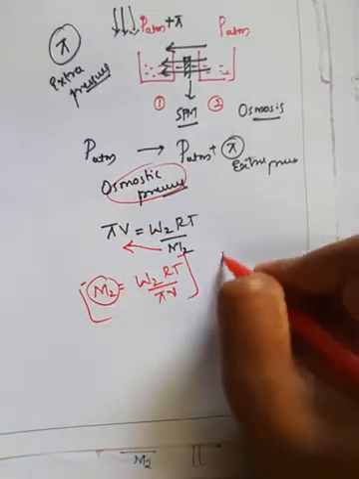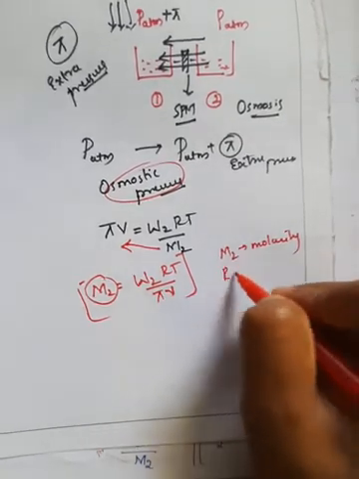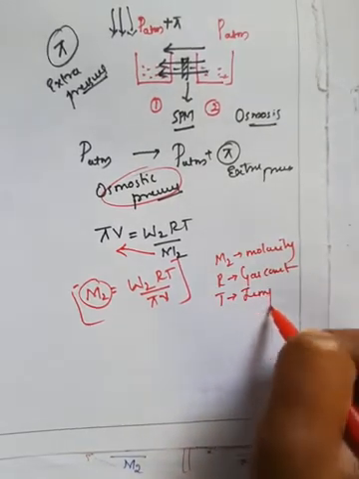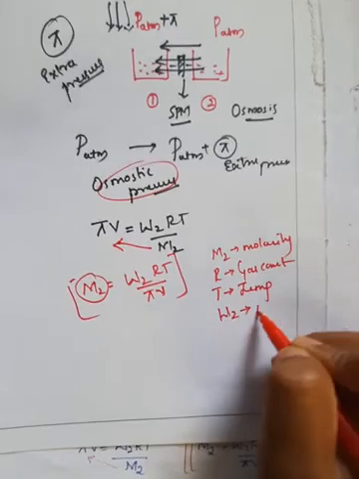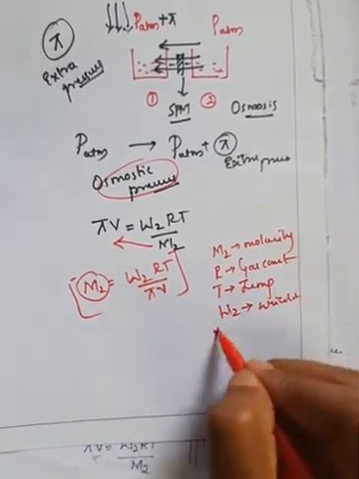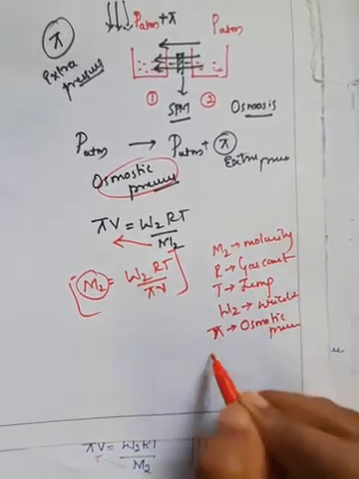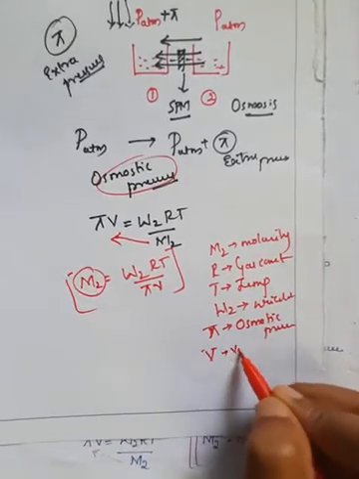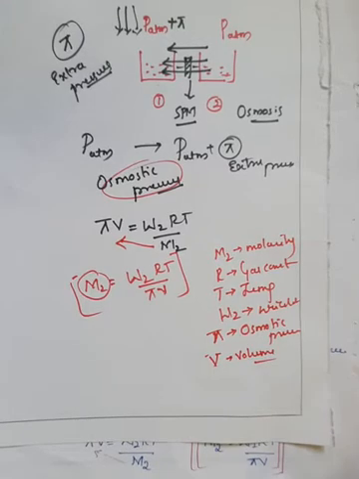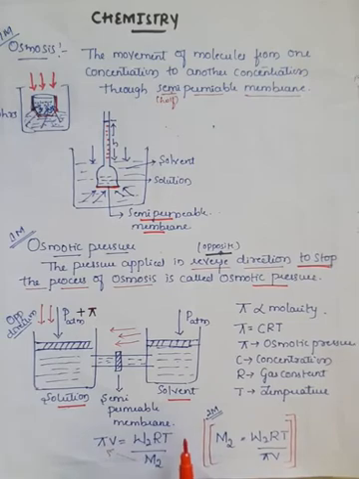Here M2 represents the molar mass, R represents the gas constant, T represents the temperature, W2 represents the weight of the solute, pi represents the osmotic pressure, and V represents the volume of the solution. So this is the formula for the calculation of osmotic pressure for a given solution.